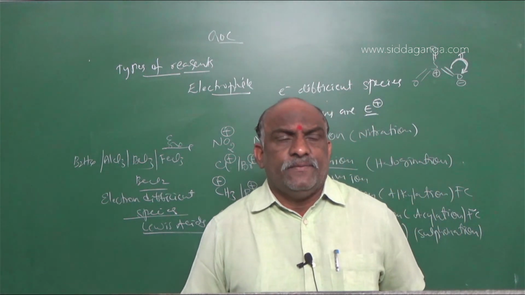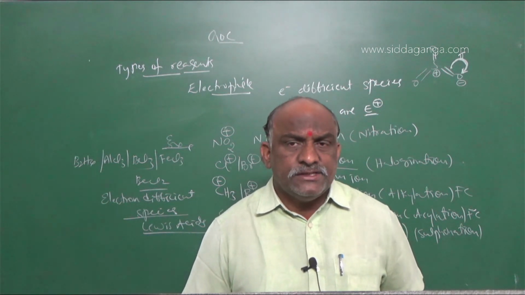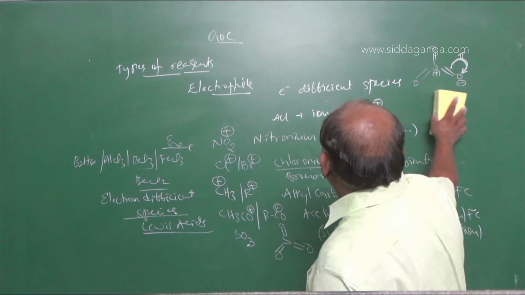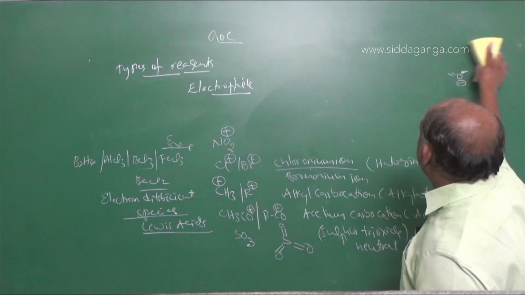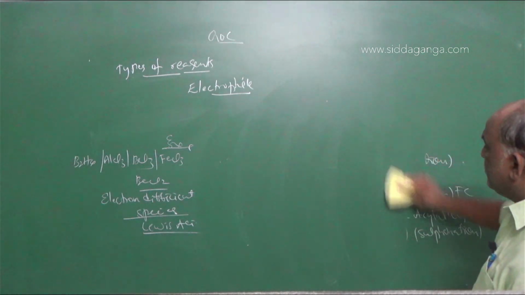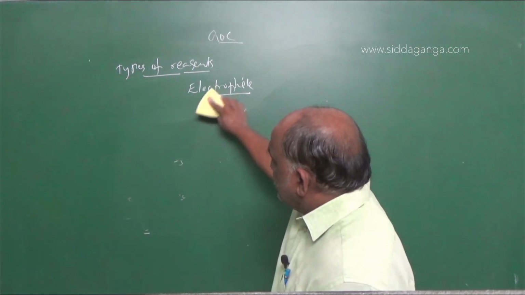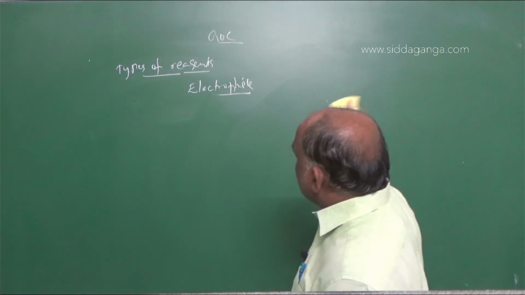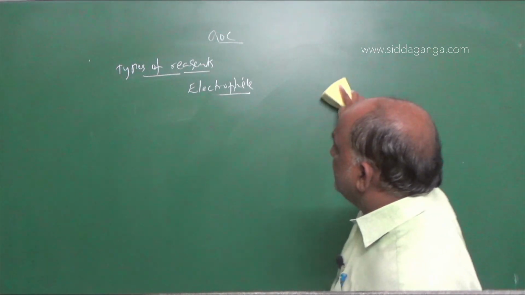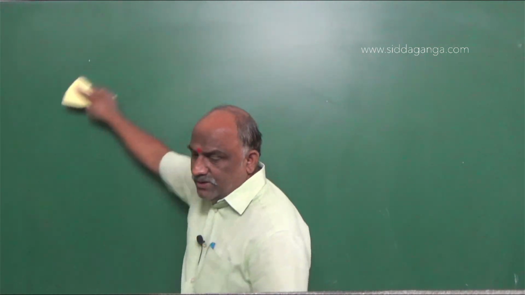Clear? Double bond takes place between dissimilar atoms. Same atoms, that is nucleophile. Different atom is called electrophile. So this is about electrophiles and nucleophiles. CN minus, cyanide, nucleophile. NO2 minus, nucleophile. SO3 minus, Cl minus, Br minus, I minus, C minus, carbanions, all are said to be nucleophiles.